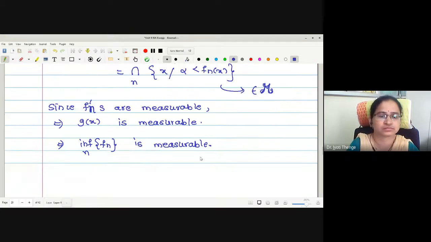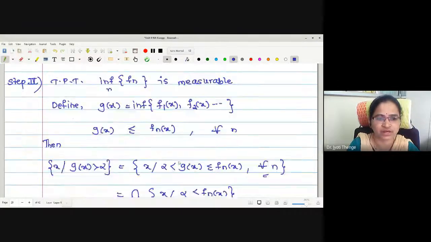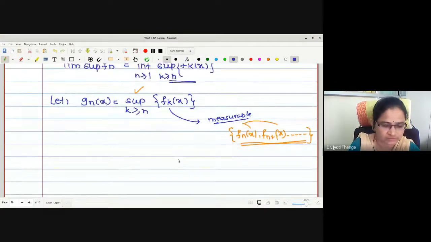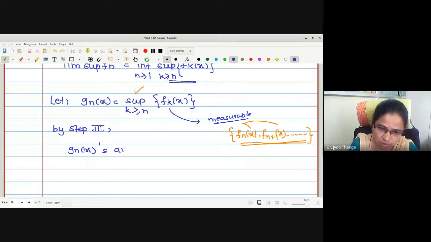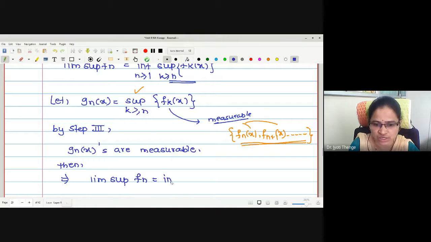Third or fourth? Third, I think. Supremum, third step. Shall I write by step 3? g_n(x) are measurable. Now how were we writing lim sup? f_n is actually the infimum of g_n(x), for n greater than or equal to 1. What are the g_n(x)? Measurable.